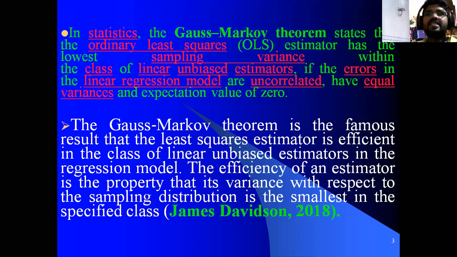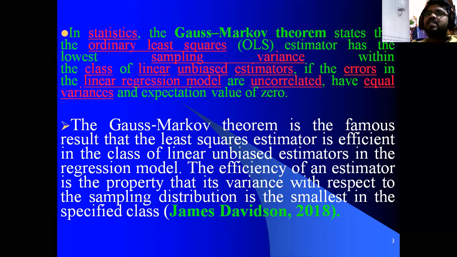And if the errors in the linear regression model are uncorrelated, have equal variance and an expectation value of 0. When we studied the assumptions of the error term, we came to know that. So what is the relationship between the errors if one error is related to its previous error? Then James Davidson, in his book Basic Econometrics, said that the Gauss-Markov theorem is a famous result.